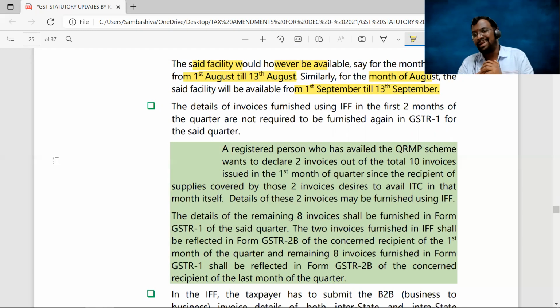Sir, for the first 2 months, I have furnished the invoice details by using IFF. Now, will I again have to enter the details of the same invoices while I am filing the GSTR 1? Not required. You have already entered the invoices into IFF. The same details you need not enter into the GSTR 1 again.